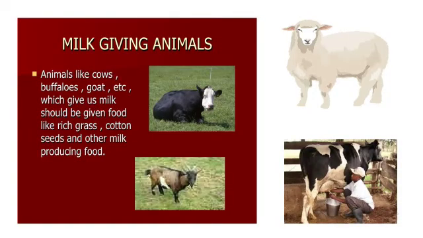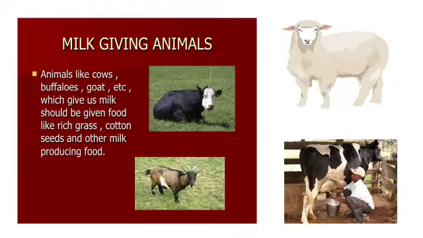Children, do you all drink milk? Yes, we all drink milk because it is very good for our health. From where do we get this? Your answer is cows and buffaloes. But do you know, aside from cattle, many kinds of livestock provide milk that is used by humans for dairy products.